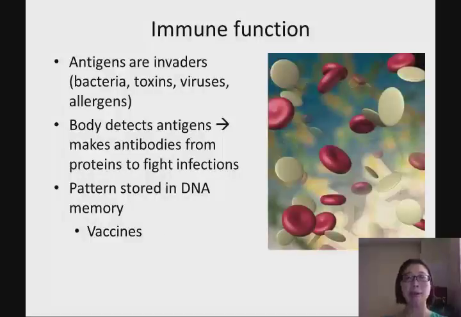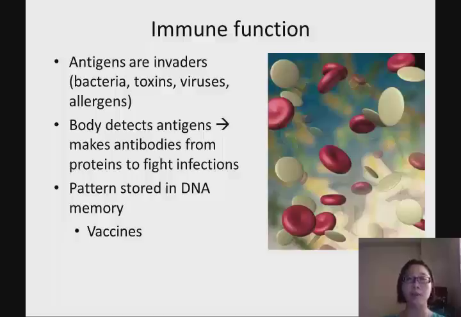And also, our antibodies are actually made from protein. Antigens are invaders. So antigens are like bacteria, toxins, viruses, or allergens. When our body detects those antigens, we produce antibodies, and antibodies are made from protein to fight those infections.